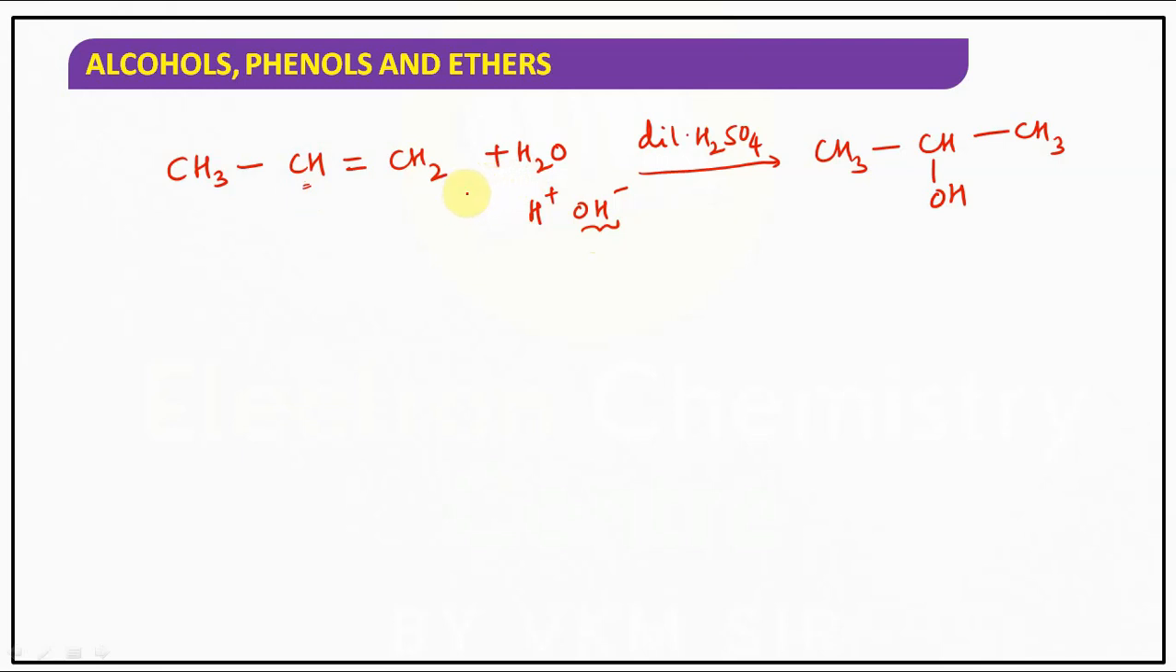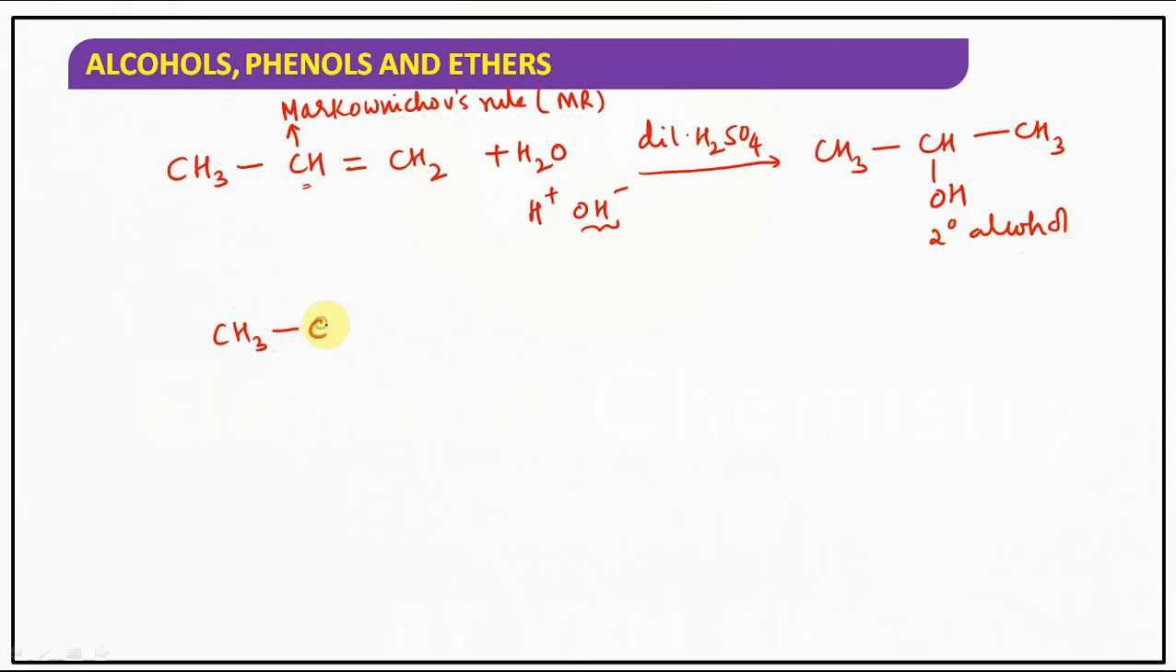Post it in the live chat. Which rule is it? So it will obviously be Markovnikov's rule. It follows Markovnikov's rule, that is MR. That's why we got a secondary alcohol. What did we get? Secondary alcohol.